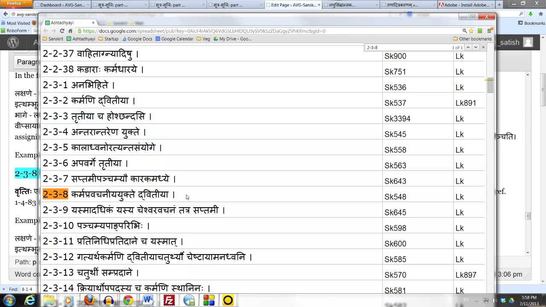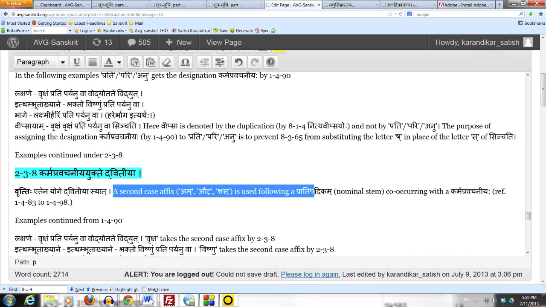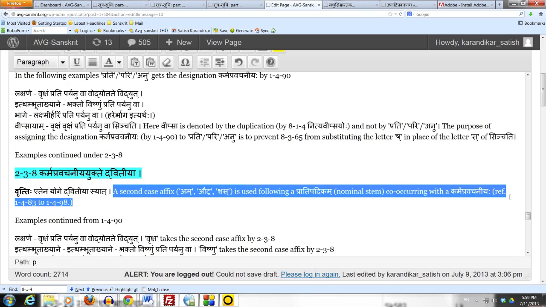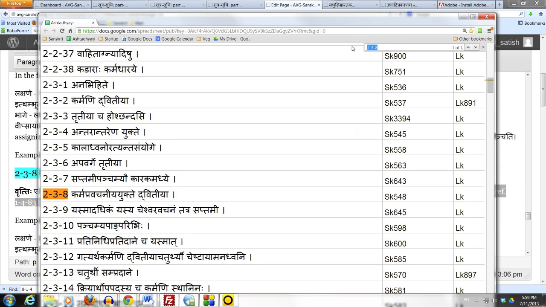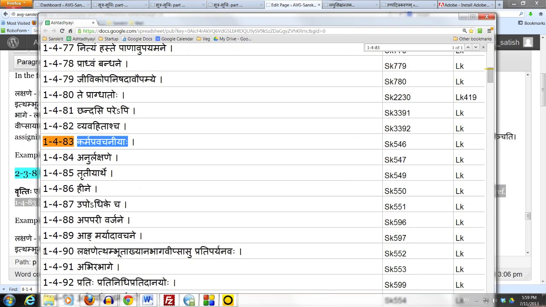Okay, so 238 says Karma Pravachaniya Yukte Dvitiya. The Vritti simply says Etena Yoge Dvitiya Syat. It means the second case affix am or shas is used following a Pratipadikam, a nominal stem, occurring with a karma pravachaniyaha, which is a section in the Ashtadhyayi from 1483 to 1498 where Panini has the rules which prescribe the sanya karma pravachaniyaha. We have already studied 1490, which is what we are using as the example here.